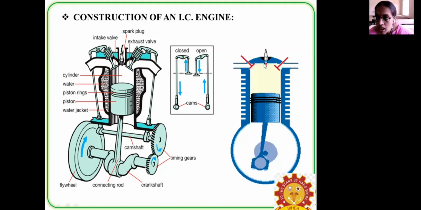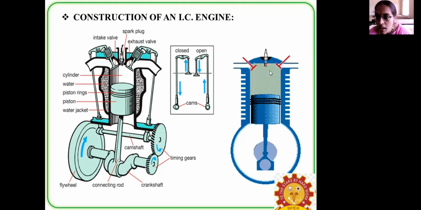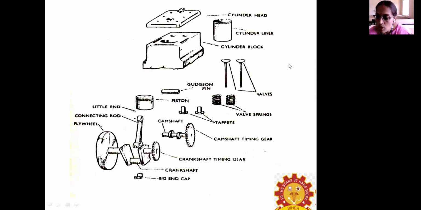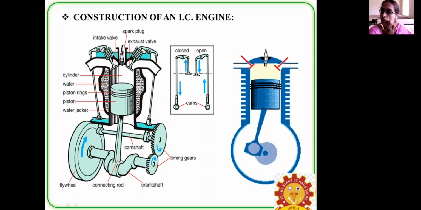And the third one is ignition, or else this is known to be the power stroke. Power stroke means the fuel is getting ignited with the help of the spark plug. So this shows how the fuel is getting ignited. Yeah, this one. So the fuel is getting burned, and the exhaust gas moves to the atmosphere with the help of the exhaust valve. Okay, so look at this: the inlet valve opens, and then the gas is getting compressed here, and the fuel is getting ignited. After that, the exhaust gases escape from the engine.